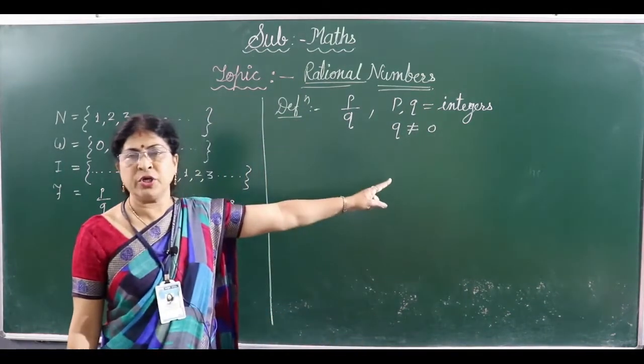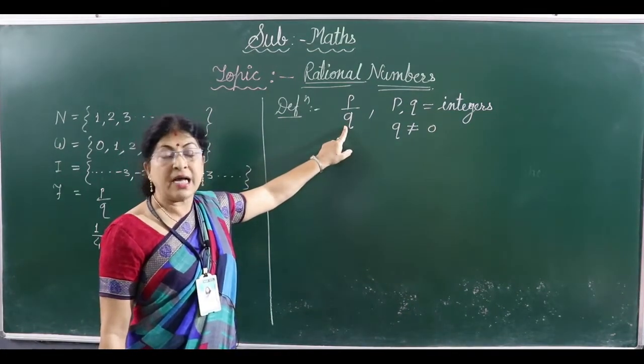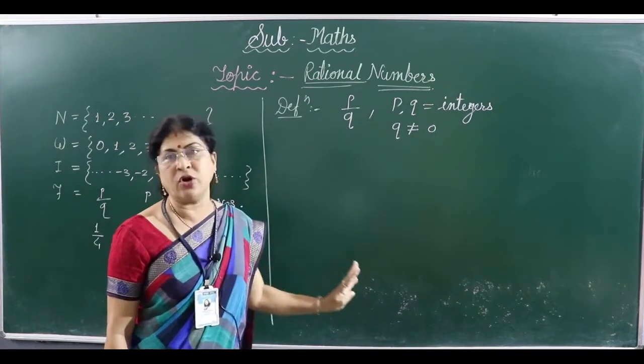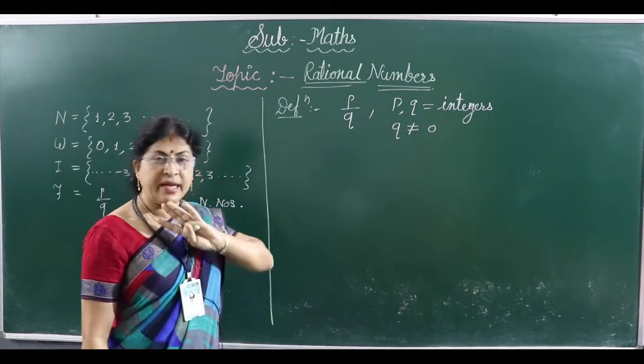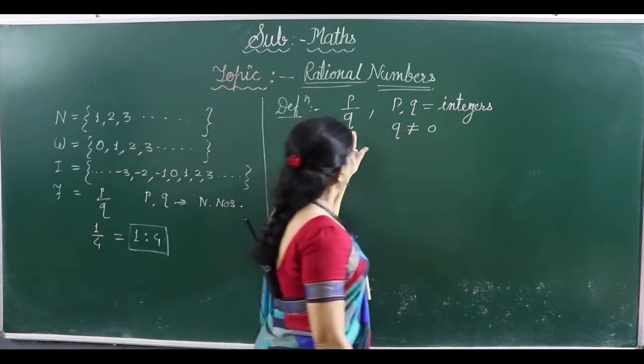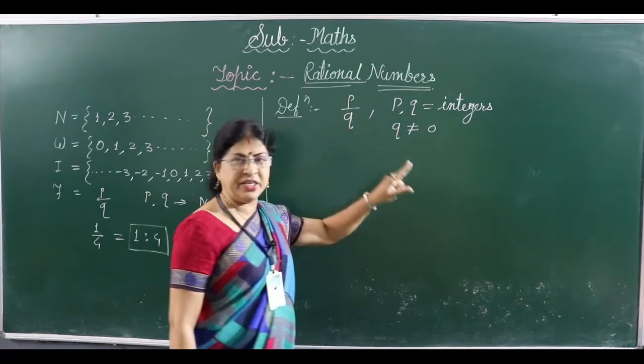Why is it not equal to 0? Because if we write 0 in denominator, its answer we cannot define, because division by 0 is yet not defined, right? So we can never divide any number by 0. So denominator should not be 0, and these P and Q are integers there.